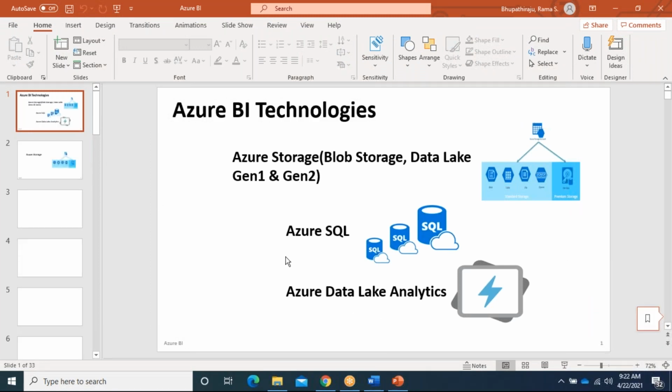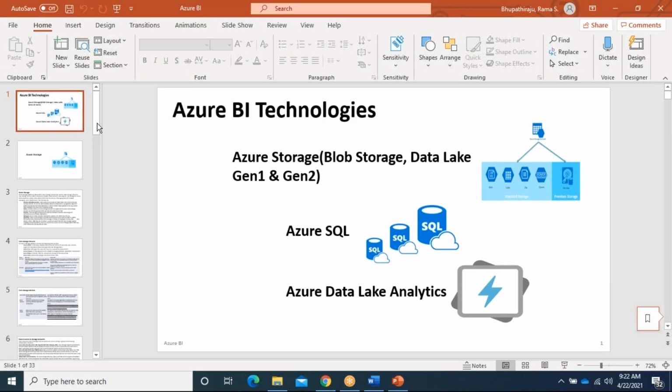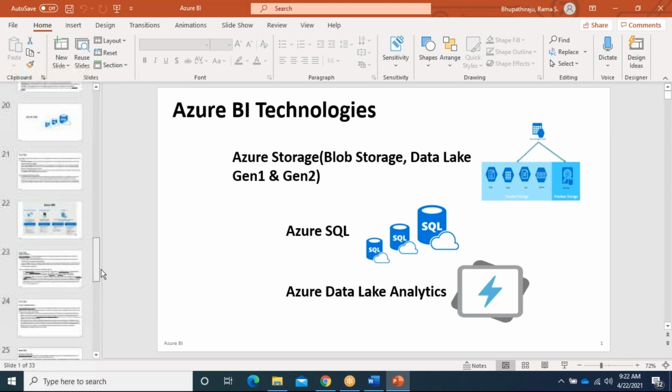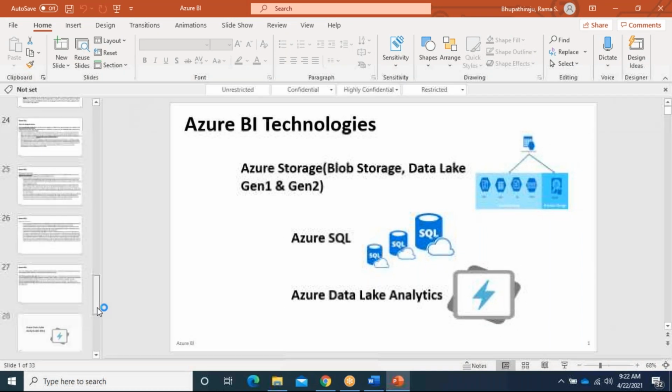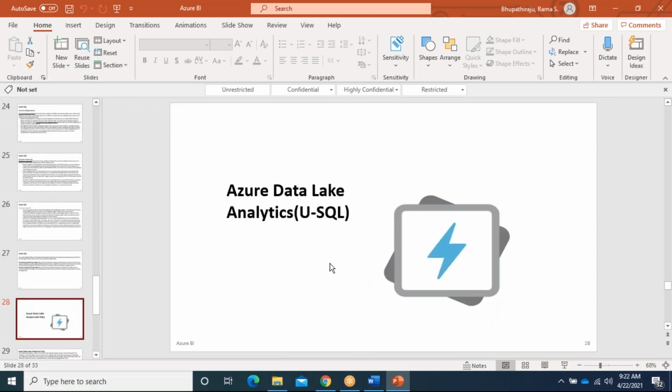Now here you can see our third topic is Azure Data Lake Analytics. What did we mention about Data Lake? Data Lake is the storage to work with big data loads.